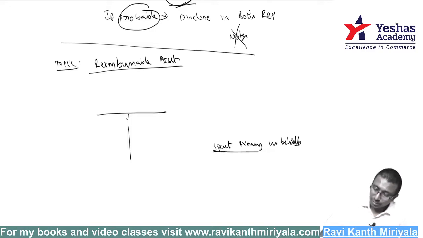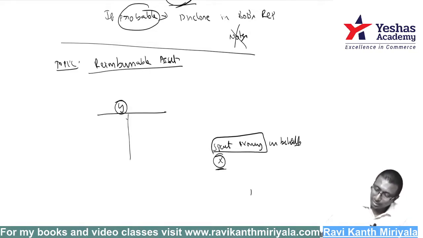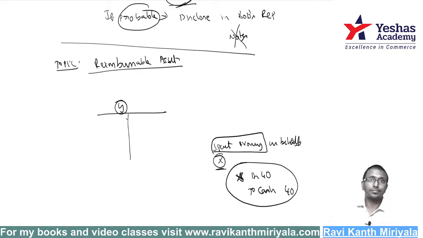Now the question. If they have very clearly said in the agreement that they are supposed to pay me, they said very clearly, Ravi, you incur first, I will pay you later. Suppose I am spending money for person X. My company is Y. I paid 40 rupees in cash. Then what do I say? Receivable from X. X account debit 40 to cash.